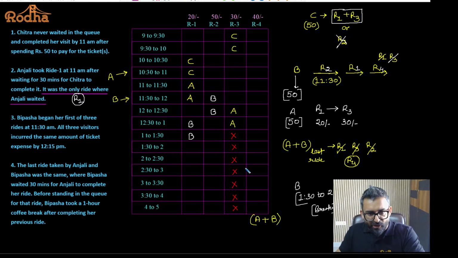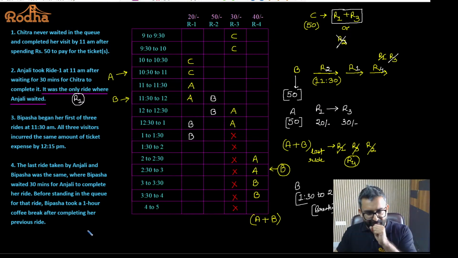So if ride 4 is occupied by Anjali at 2:30, Anjali was riding this ride 4 at 2:30 because she had to wait for half an hour. So Anjali must have occupied this ride by 2 p.m. From 2 to 3, Anjali was in this ride, and Bipasha was there at ride 4 by 2:30, and she waited for half an hour for Anjali to complete this ride, and Bipasha will take this ride from 3:30 to 4. Is that okay? This is the only point which is slightly confusing.